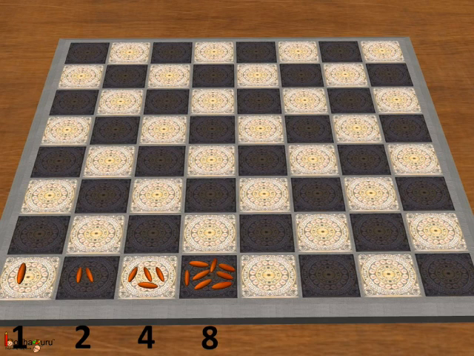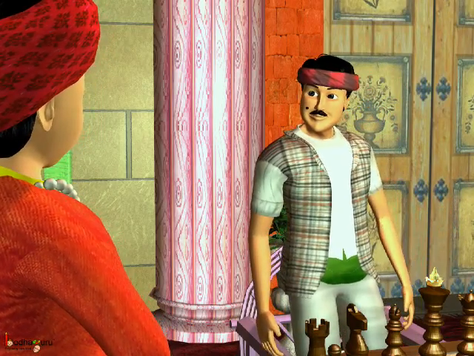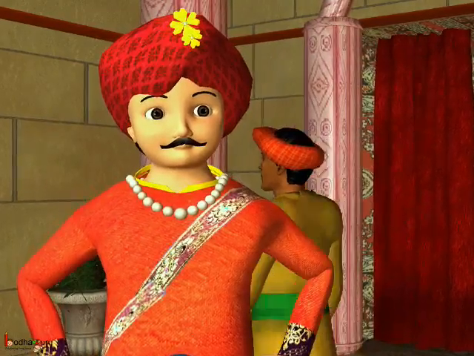That is, doubling the amount of grain each time for all the 64 squares on the board. This second amount seemed very less compared to the half of the treasure of the kingdom. But still, the minister was not ready for this reward.